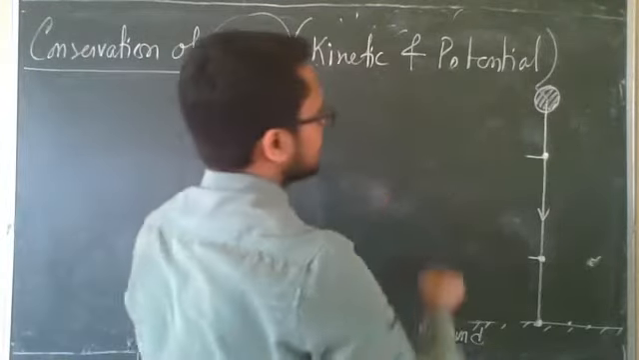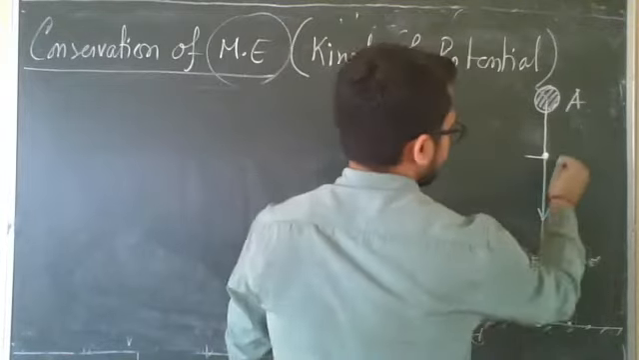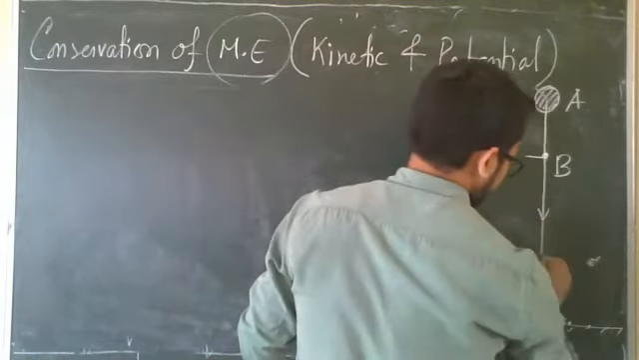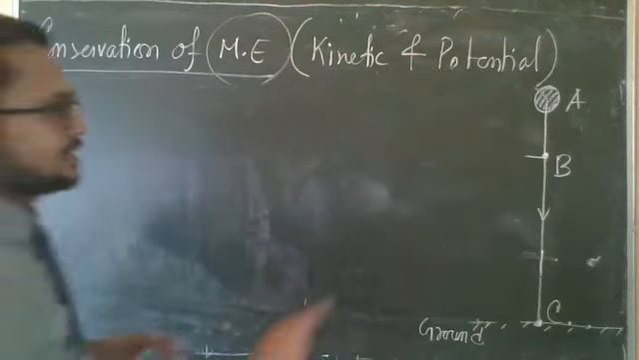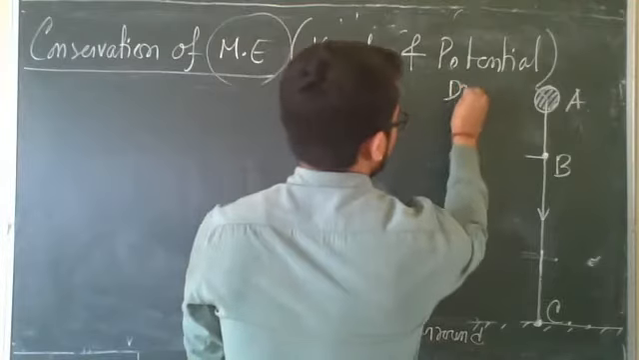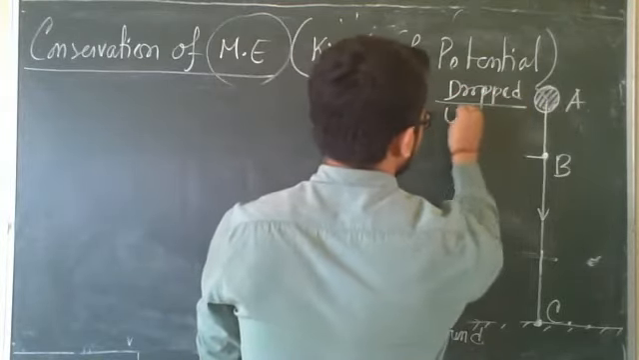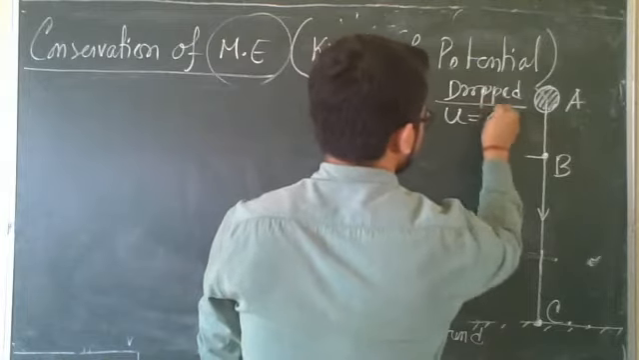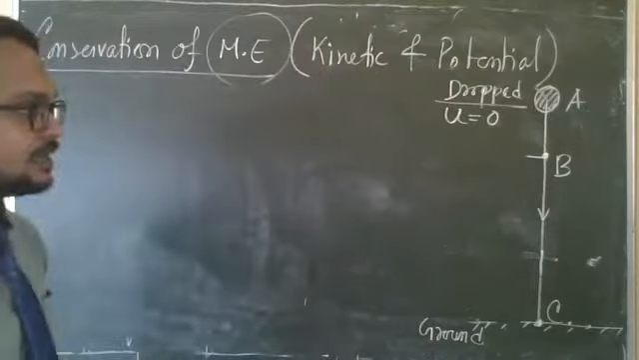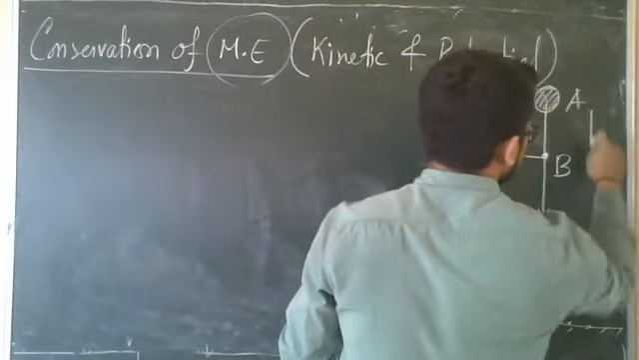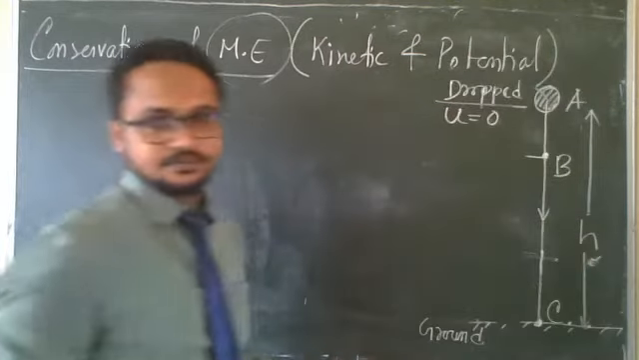So 3 points. This point is given in your book as A. In between, take any point B. And at the ground it is C. It is dropped from A. Dropped means initial velocity u equal to 0, right? And this height is given. From which height is it dropped? It is dropped from height h.